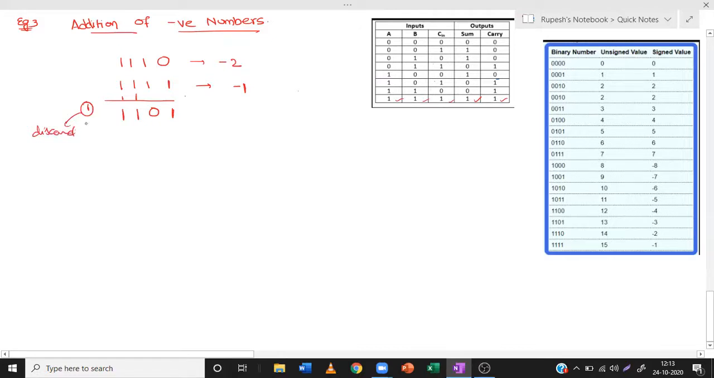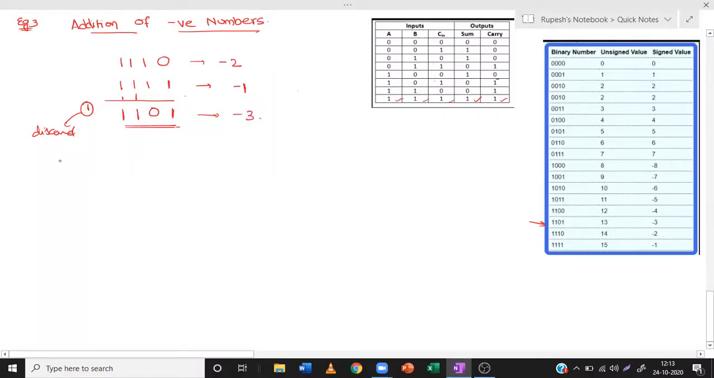Discard this carry and take only these 4 digits. I will explain why we have to discard this carry. So we have 1101. What is the value of 1101 in this table? See, 1101 is minus 3.